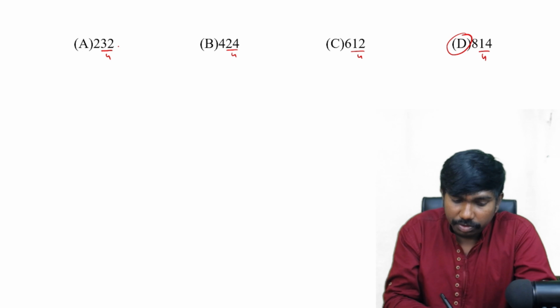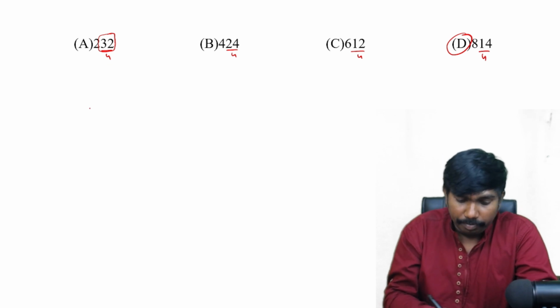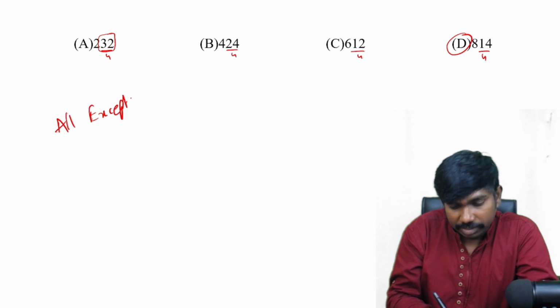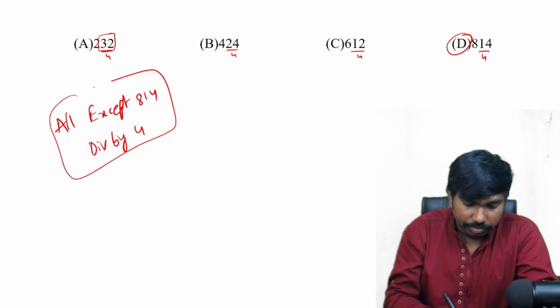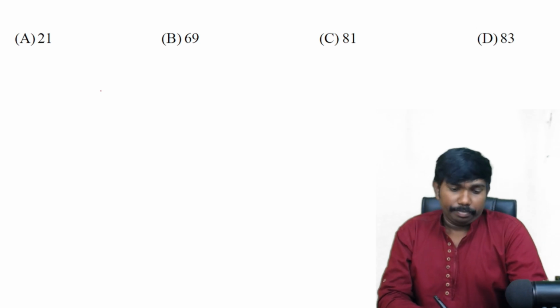Instead of checking the total number, we can check the last two digits. Number formed by the last two digits is 32. 32 is divisible by 4 means total number is divisible by 4. So all except 814 are divisible by 4. That is the logic. Use the phrase all except in a positive way only.